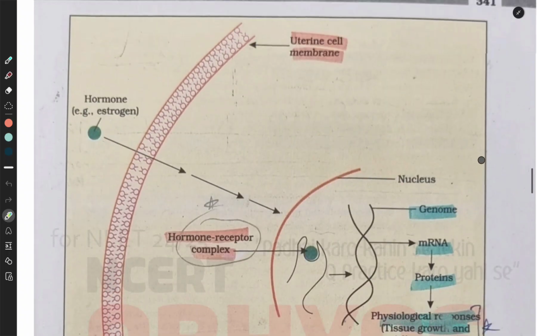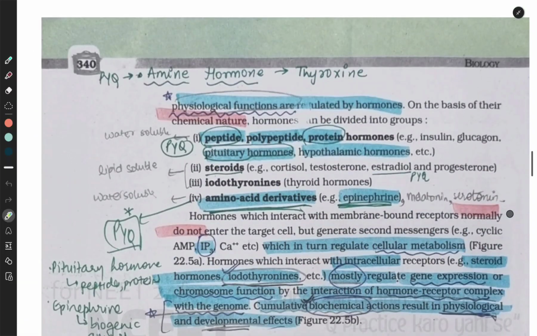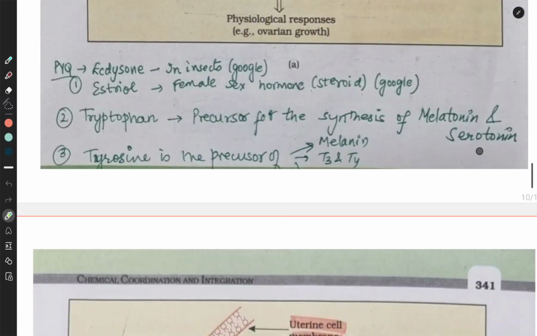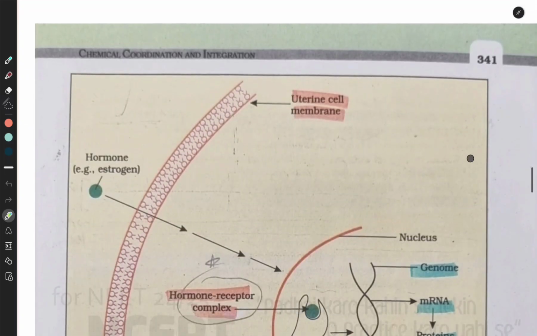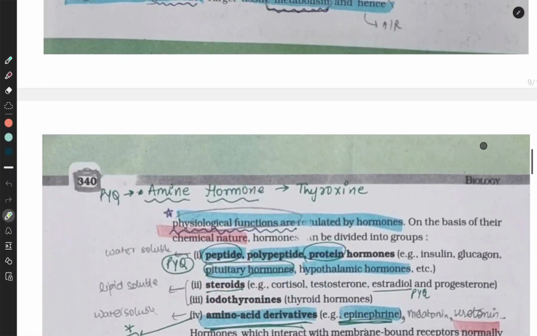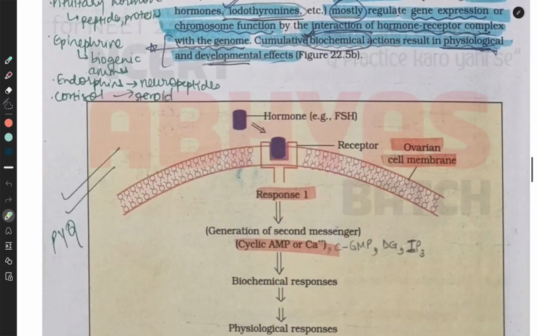So if the hormone is estrogen, if the hormone is a steroid hormone or iodothyronine, they enter the cell, okay? They do not generate secondary messengers. Secondary messengers are generated by peptide, protein hormones and amino acid derivatives.